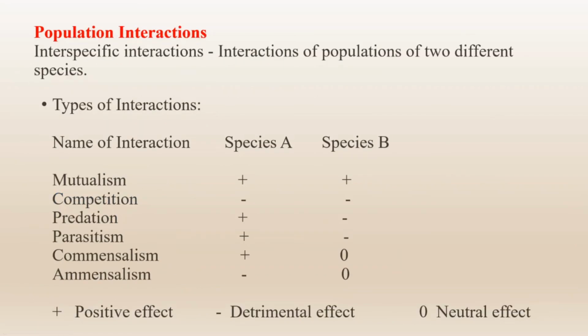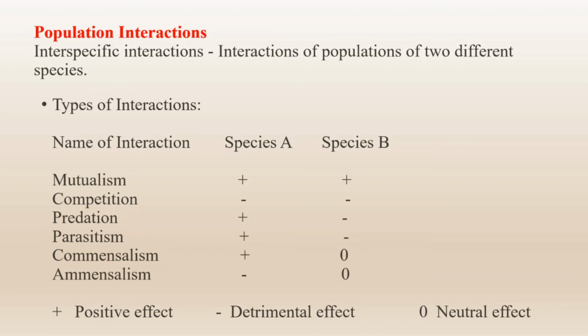One more important topic in this chapter is population interaction. The interaction between different populations is termed population interaction. We generally find two types of population interaction. One is intraspecific interaction, where the individuals of a population interact among themselves. The second one is interspecific interaction, where the populations of two different species interact. We have different types of interaction.